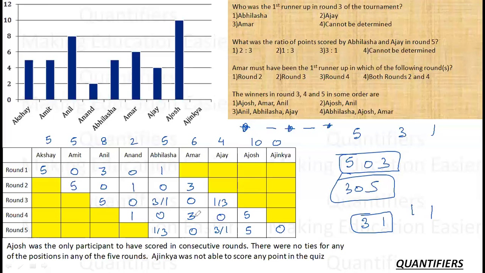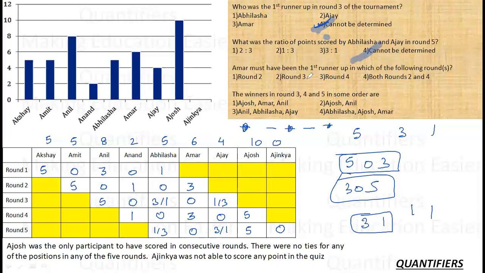Let us see what is the question. Who was the first runner-up in third round? In the third round, first runner-up can either be Abhilasha or Ajay. So answer is cannot be determined, right? For the second question, what is the ratio of points scored by Abhilasha and Ajay in round 5? In round 5, Abhilasha and Ajay, so it is 1 by 3 or 3 by 1. It can be anything, right? So it is cannot be determined.